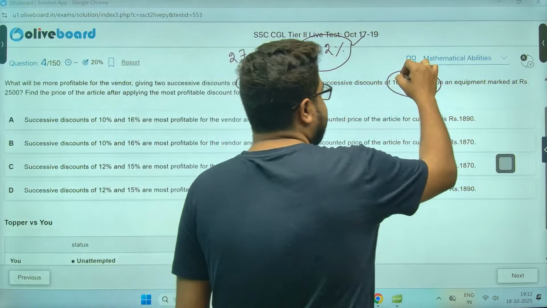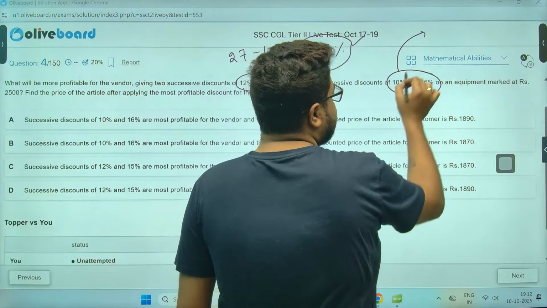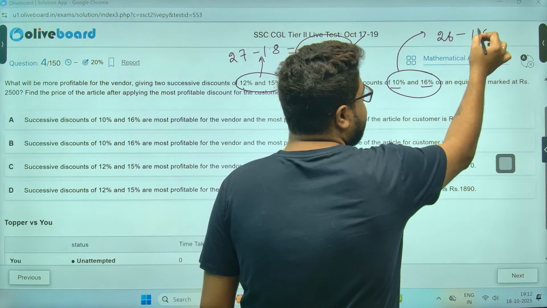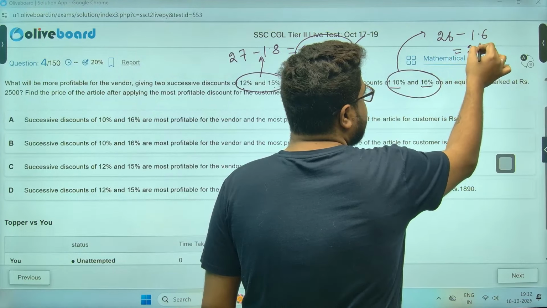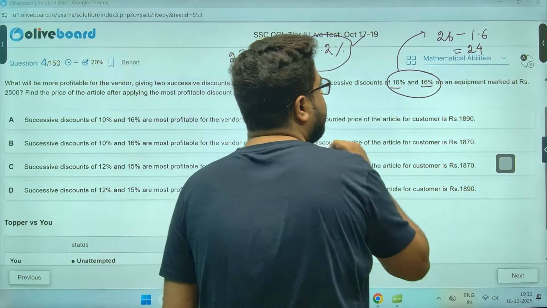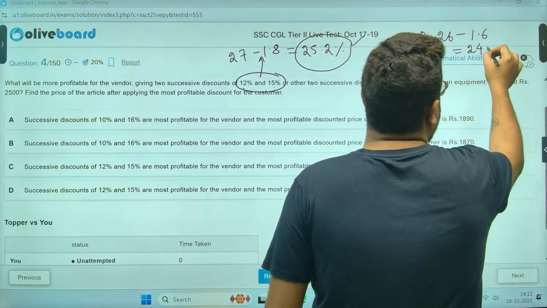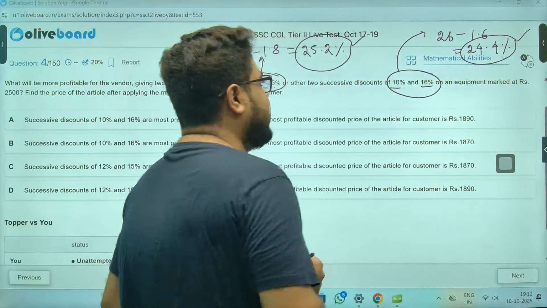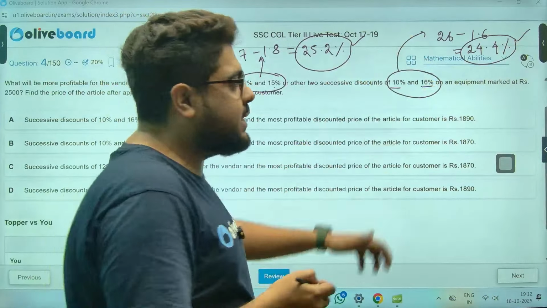Now the second offer: 10 and 16, 26, minus 160 by 100, meaning 1.6, so 24.4%.